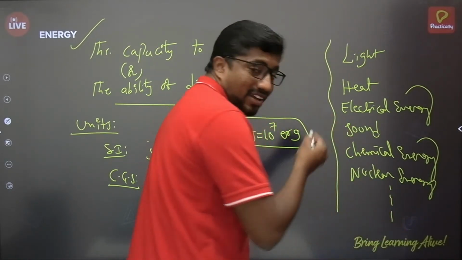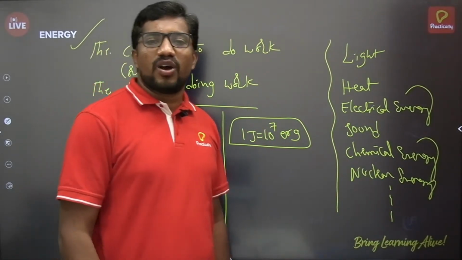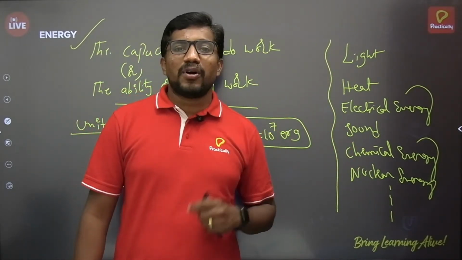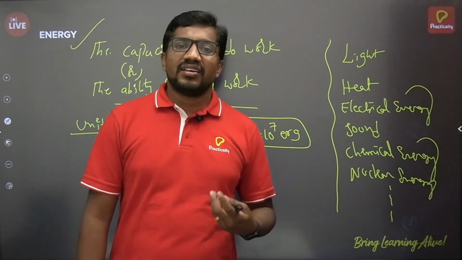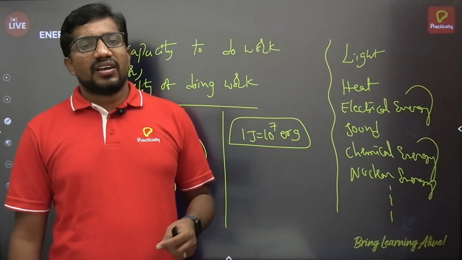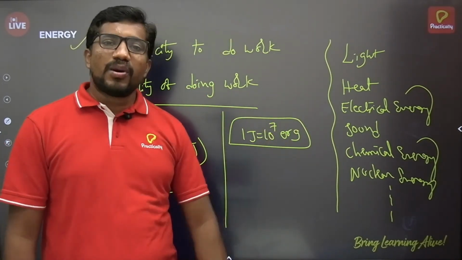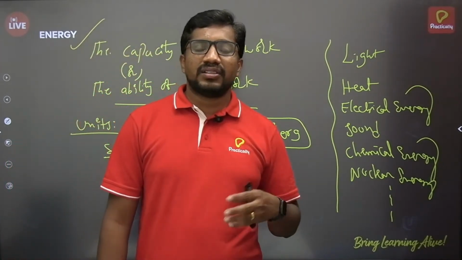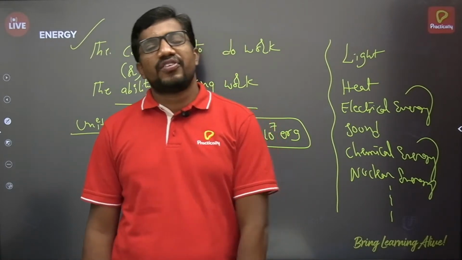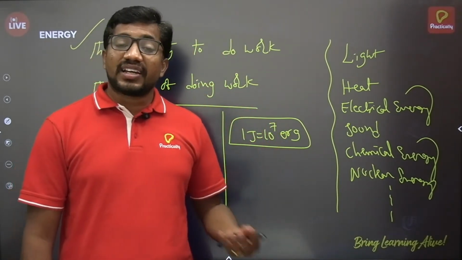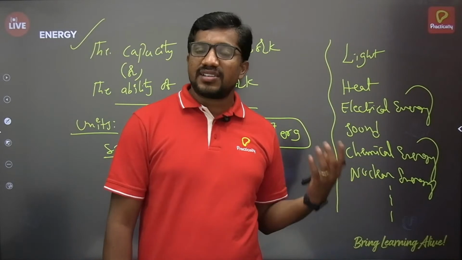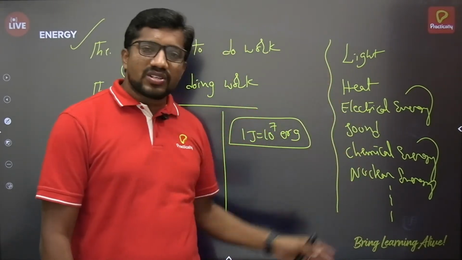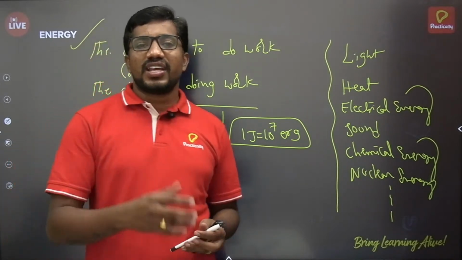The list goes on. Since it exists in various forms, whatever we are seeing, suppose here we are able to see the objects with the help of light. Light is a form of energy. And heat is a form of energy. Sound, what we are listening generally, that listening sensation, sound is a form of energy. Nuclear energy, electrical energy, geothermal energy, tidal energy, chemical energy, wind energy, solar energy, like that, that list goes on. So energy exists in various forms.